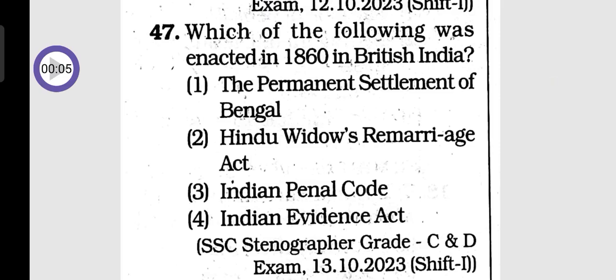Question number 47. Which of the following was enacted in 1860 in British India? Option 1, the Permanent Settlement of Bengal. Option 2, Hindu Widows Remarriage Act. Option 3, Indian Penal Code. Option 4, Indian Evidence Act. So the answer is option 3, Indian Penal Code.